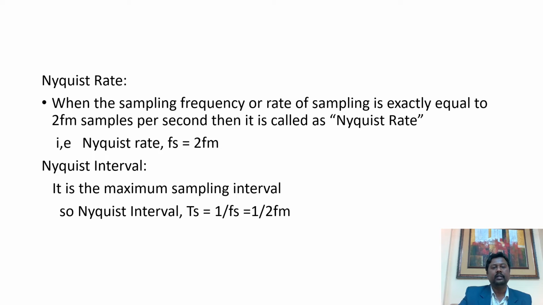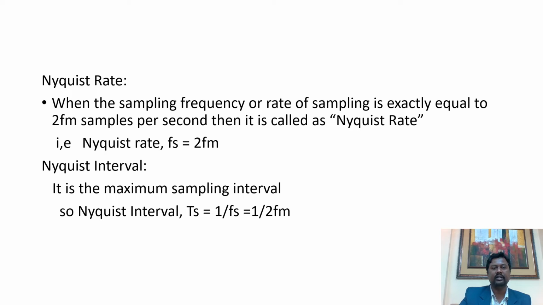Now, as I said, the sampling frequency is greater than or equal to twice the message frequency. That has a limiting condition: it can be minimum equal to twice the maximum frequency. That means the sampling frequency Fs becomes equal to 2 Fm. When the sampling frequency Fs becomes equal to 2 Fm, the sampling rate is known as the Nyquist rate.